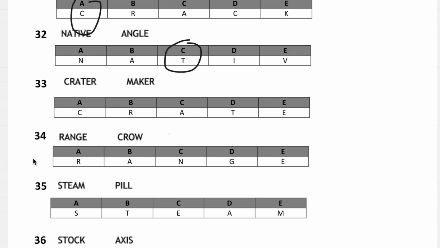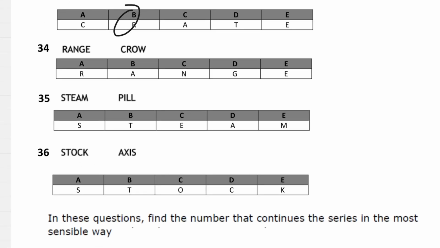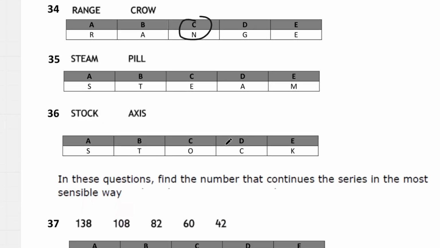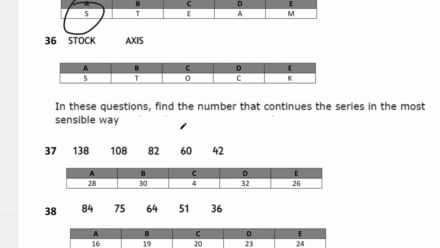Question 33, we can take out R to make cater and marker. Question 34, we can take out N to make rage and crown. Question 35, we can take out S to make team and pills. And then 36, we'll take out T to make sock and taxis.